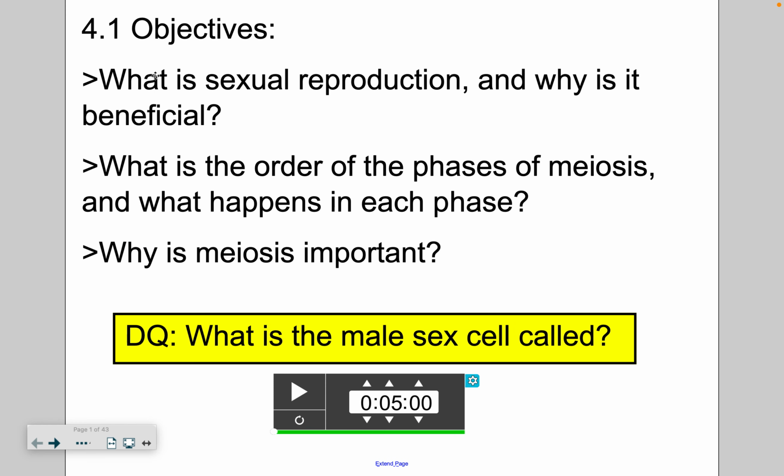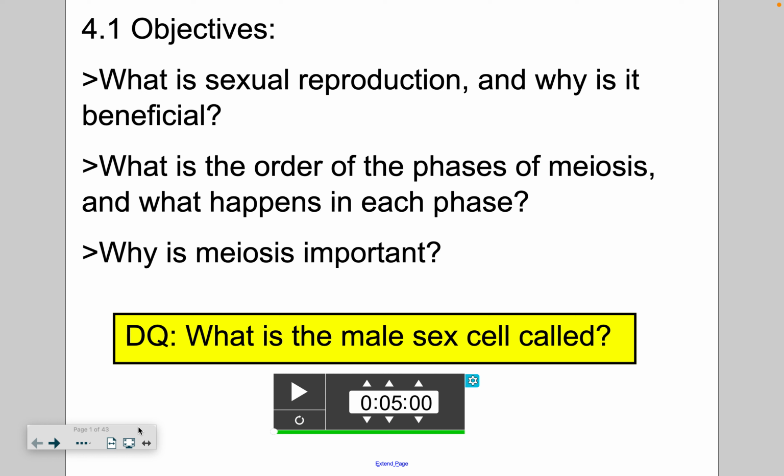All right, so I'm going to start a brand new chapter, chapter 4, which is titled Reproduction of Organisms. We ended off with mitosis and the cell cycle, and then we went into levels of organization, how cells are the smallest and the organism is the final result. This chapter is going to focus on sexual reproduction and how organisms create offspring and how we create sex cells. So today I'm just going to talk about chromosomes and the number of chromosomes in organisms.